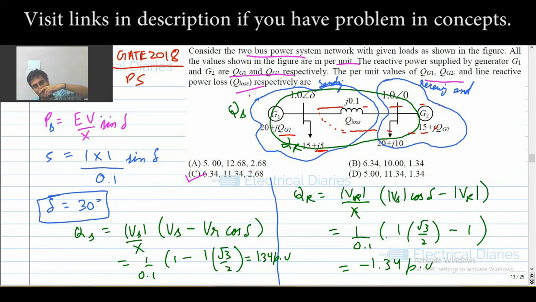This question was a little bit tricky to do the first time, but it clears many concepts regarding Q sending and Q receiving.